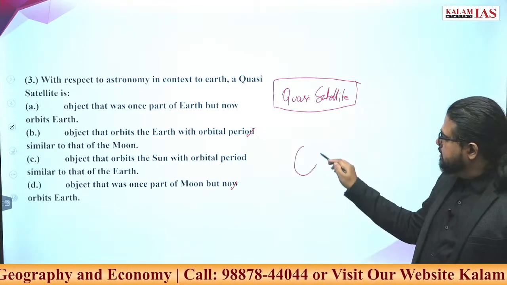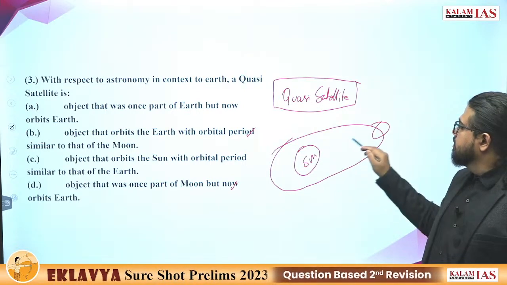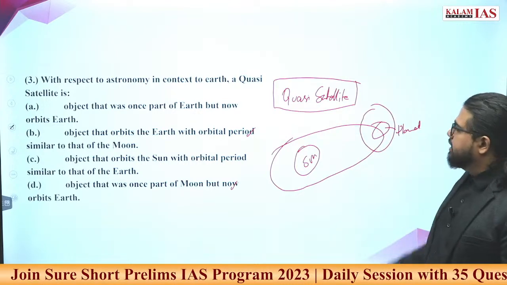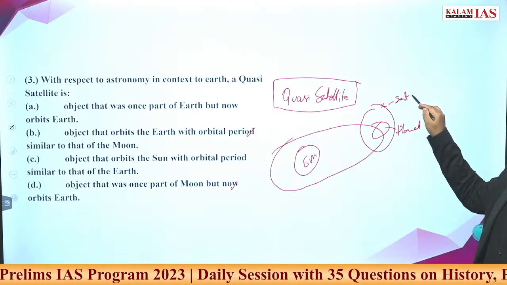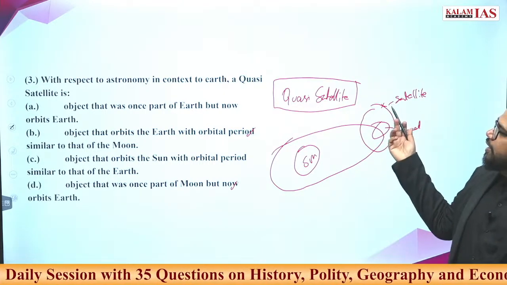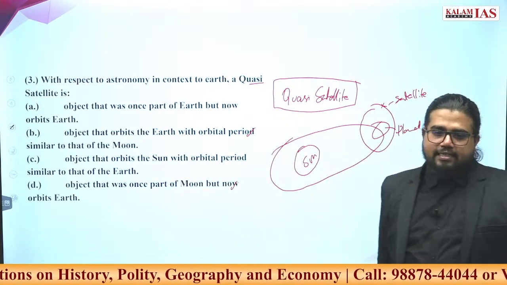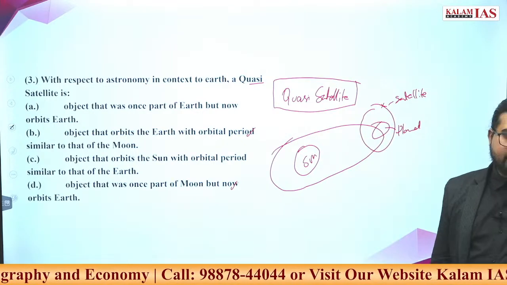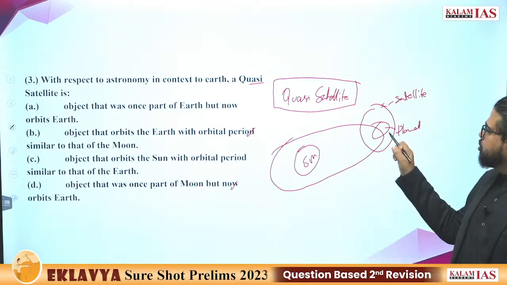If there is a sun and the sun is orbited by a planet, we call it a planet. If some celestial body is rotating around this planet also, we call it a satellite. Now if you go by the name quasi-satellite, we may think a satellite is something that orbits around the planet. But quasi-satellites are those bodies which actually